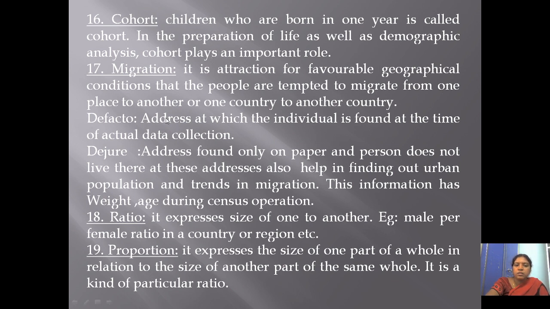Here two things come in migration, that is de facto and de jure. De facto means the address at which the individual is found at the time of actual data collection. Some people's place of record is the same, but they are working somewhere else; their actual statistical data will be in one place while they are working in another place. That is called de facto. And de jure means the address found only on paper, and the person does not live there. These addresses help in finding out urban population and trends of migration. So this information has weight during census operation.